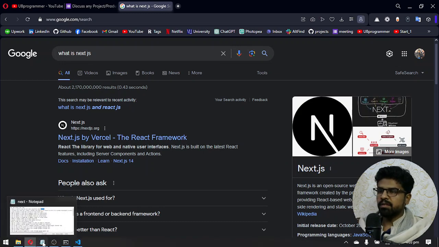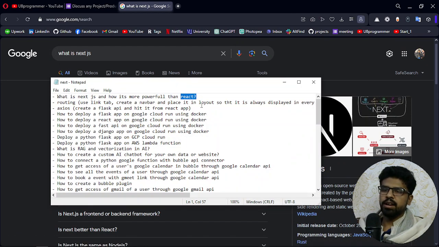For example, why am I moving from React to Next.js? As an example, you can see the next topic was routing. Now for routing, if I want to only use React without Next.js, I have to use React Router and all that.